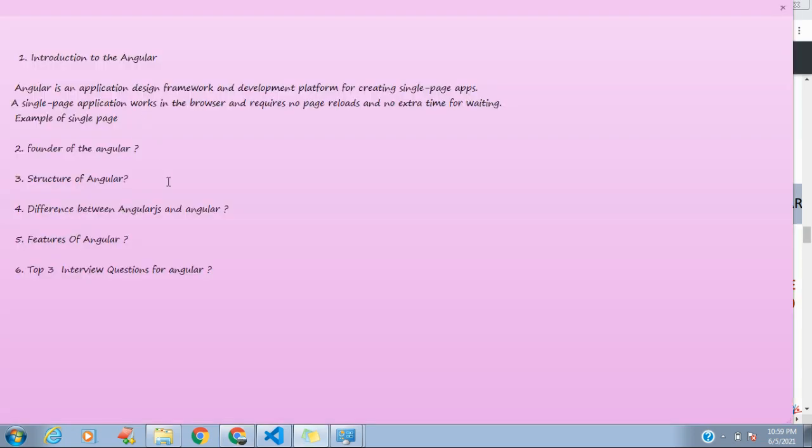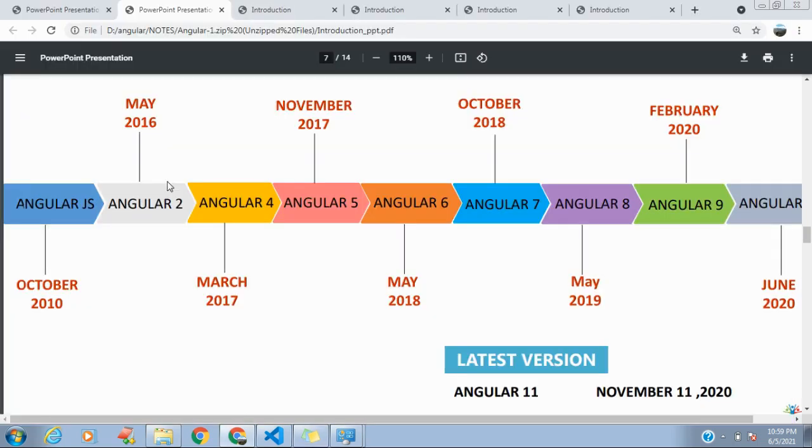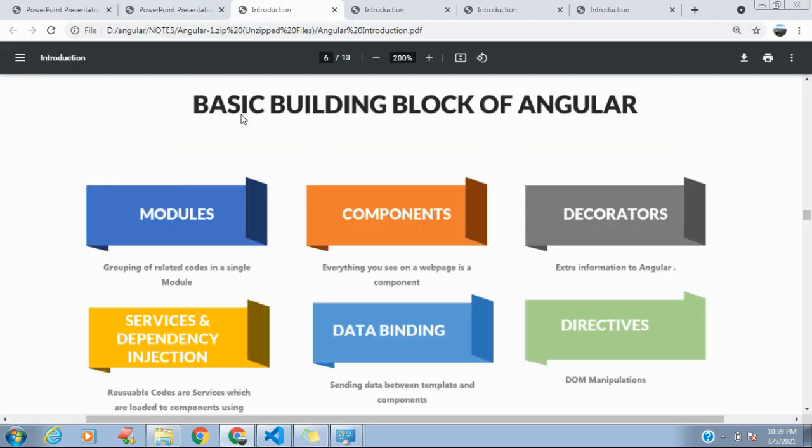After that, the structure of Angular. What is the structure of Angular and on what does the structure of Angular depend? There are basic building blocks of Angular on which it runs, like basically it uses modules, components, decorators, services, dependency injections, data binding, directives. All these concepts I will tell you within upcoming videos.